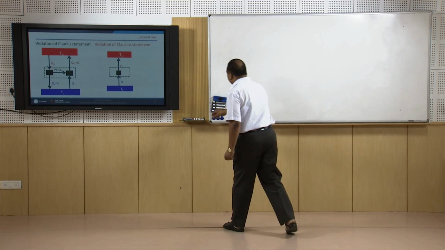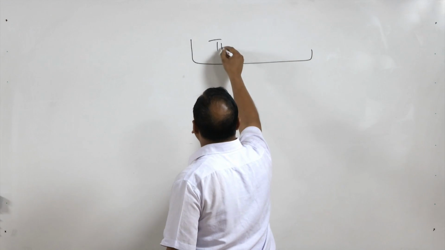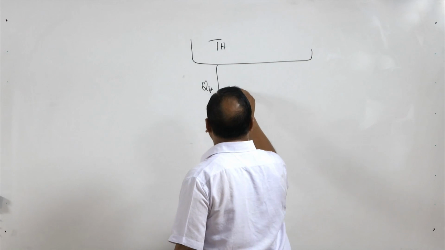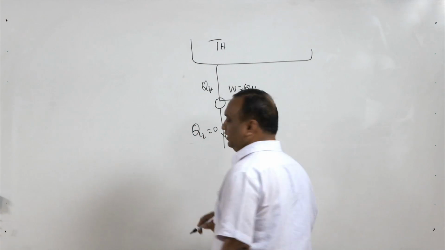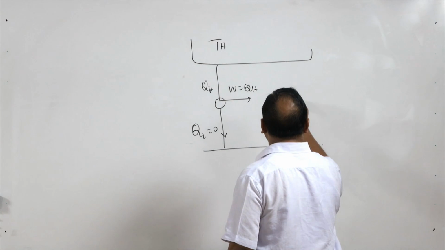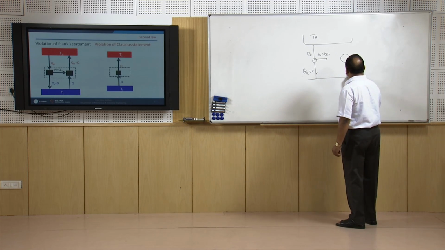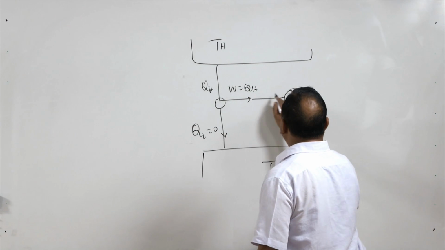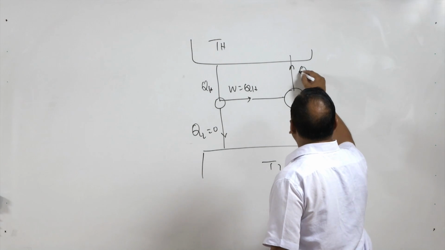Suppose we are able to make one device whose sole effect is to draw a certain amount of heat from the high temperature reservoir, that is QH, and do an equal amount of work, W equal to QH, and QL is going to be 0 in that case, or this thermodynamic device has 100% efficiency. Now, in this case, suppose I want to draw a certain amount of heat Q from the lower temperature reservoir, that is TL, and this QH will be used to pump this heat to the high temperature reservoir, that is Q plus QH.